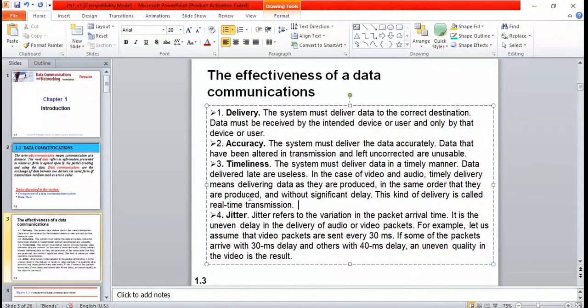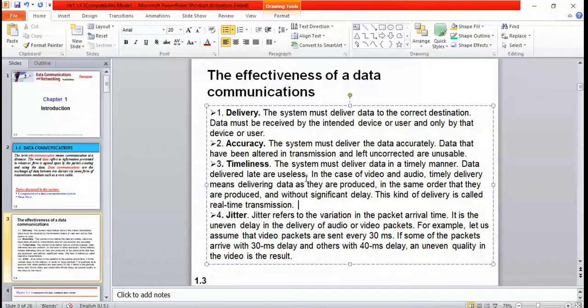Just imagine, whatever data you are sharing, do you think it is just sent like a file as it is? No. If you go in depth, your data is divided into small packets, and each packet will be sent. When it is sent as packets, there is a possibility of disorder. It may not be possible for packets to reach the destination in order. So for that also, we have a set of protocols. Once it reaches the destination, it will receive the packets in order and it will be delivered to the destination. So this is called timeliness.